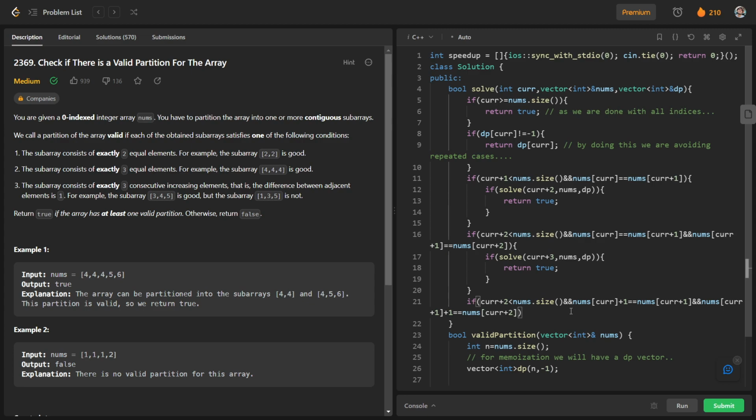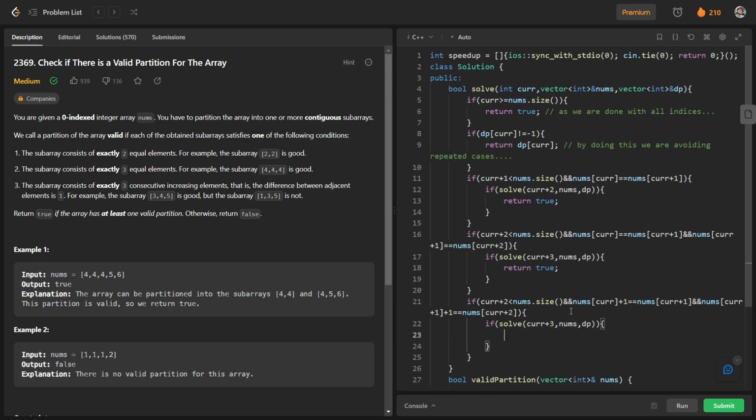So this is basically the condition of a consecutive increasing subarray, and we will solve for current+3 with nums and dp, and if it returns true, we will just return true.